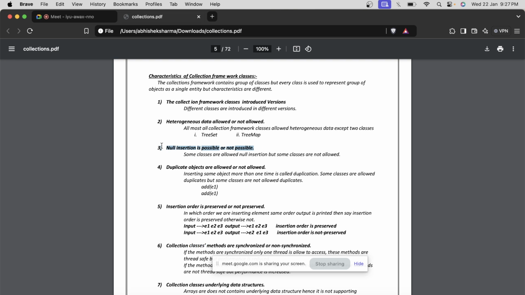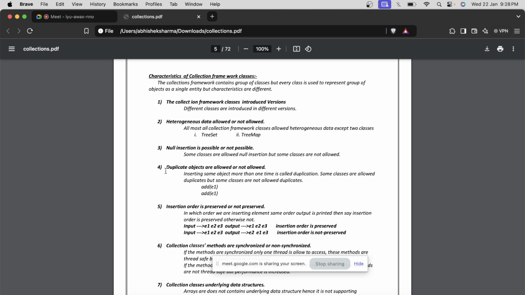So the thing is, if I try to fetch the data from that database, and the column has nullable values also, and I try to convert that data from the database into a list, and the list can contain null, then there will be a null pointer exception in our code. That's why we should use only those collections, when fetching data from the database, which can hold the null object. And this is just a single real life example. There are many more. That's why we need to know whether they allow null insertion or not.